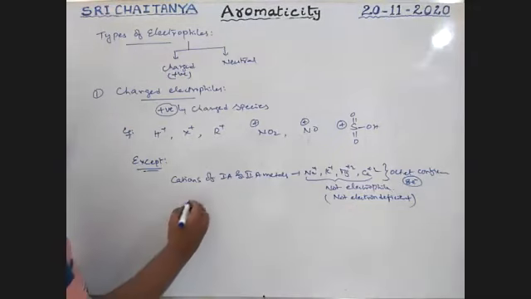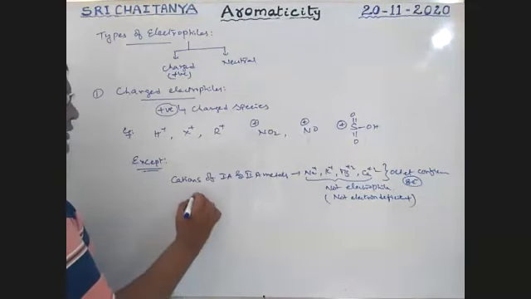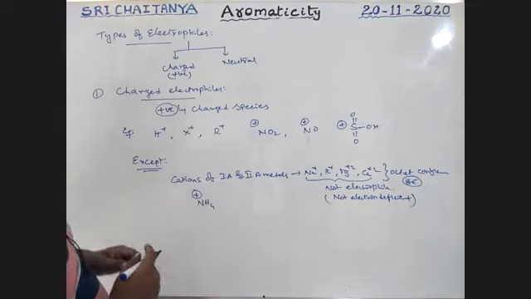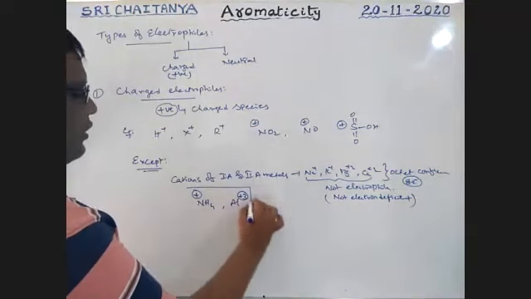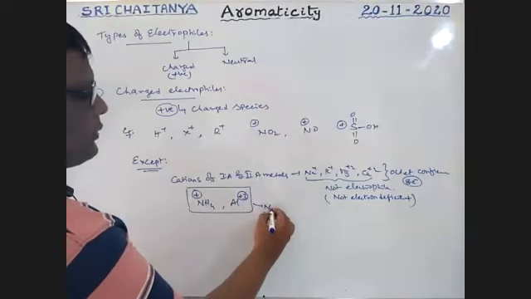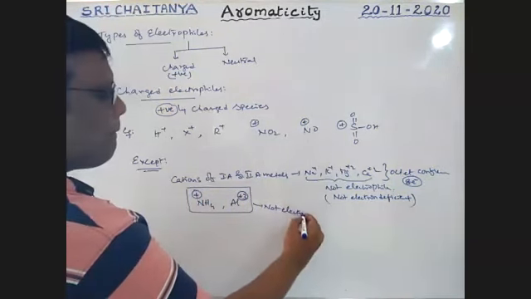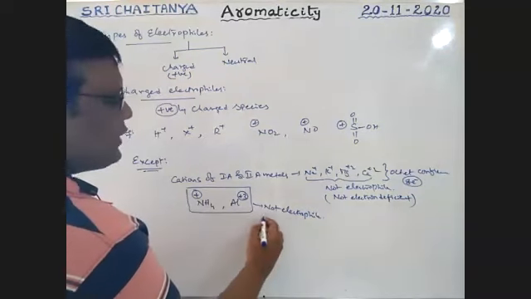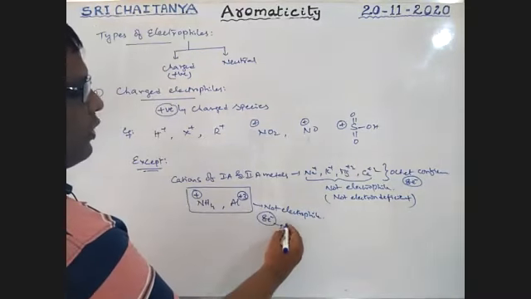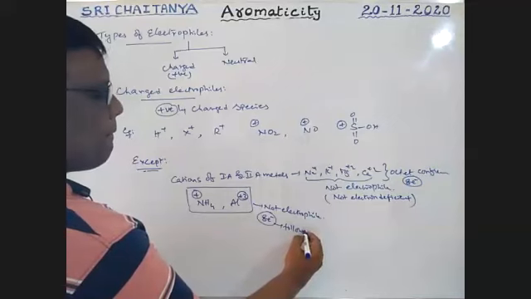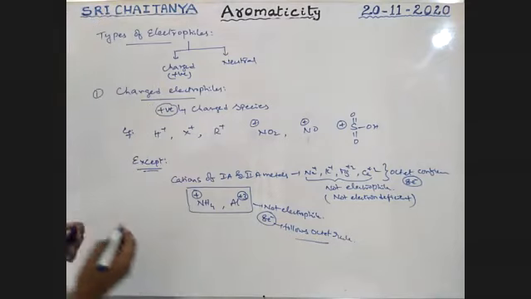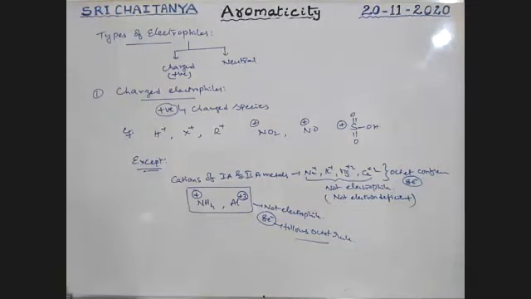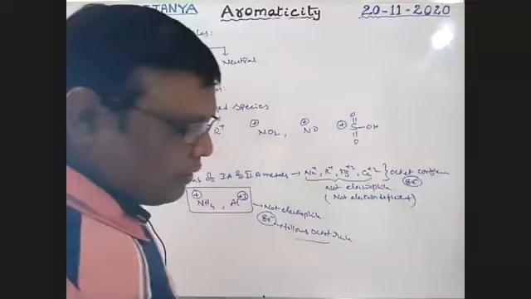So these are not electrophiles. And also NH4 plus ion and Al plus 3 ions are not electrophiles. These also have 8 electrons in their orbit and follow the octet rule. That's why, boys, these are not electrophiles. These are the charged ones. Next, neutrals.